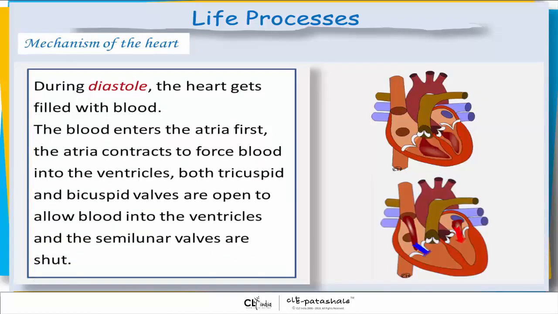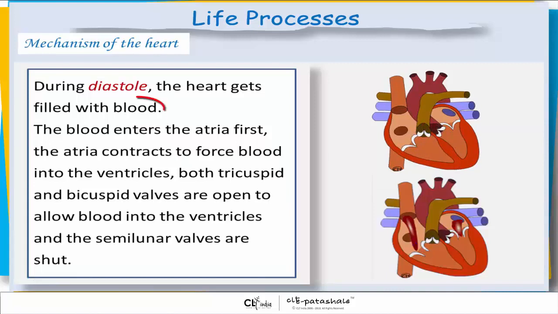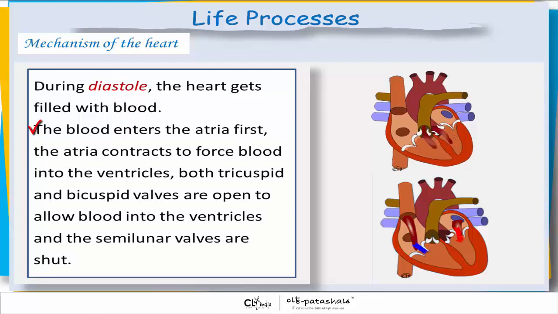During diastole, the heart gets filled with blood. The blood enters the atria first. The atria contract to force blood into the ventricles. Both tricuspid and bicuspid valves are open to allow blood into the ventricles, and the semilunar valves are shut.